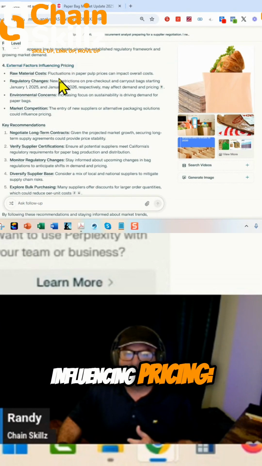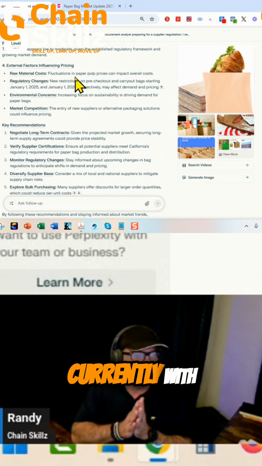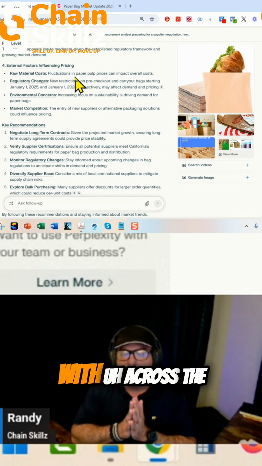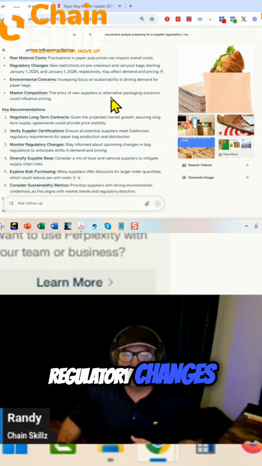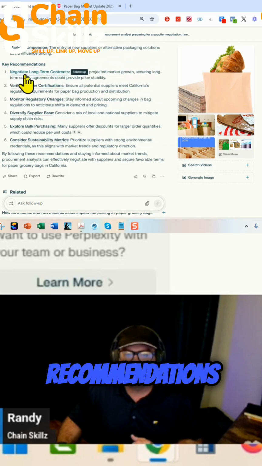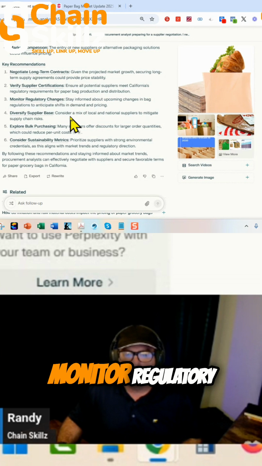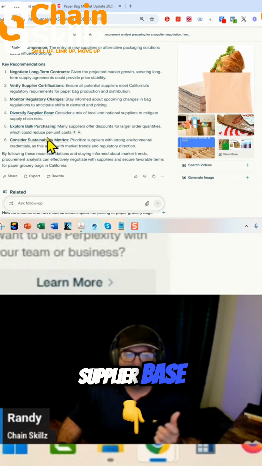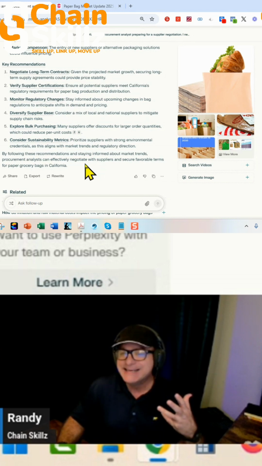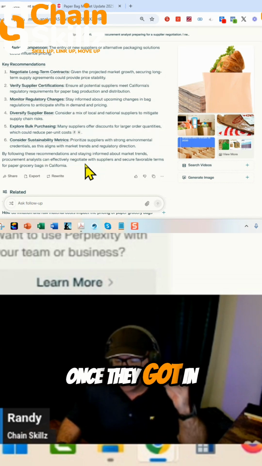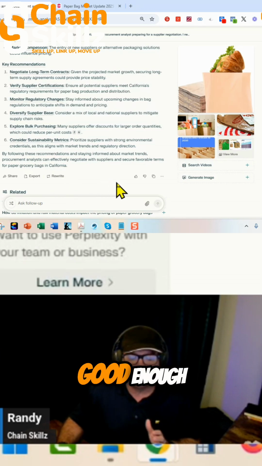External factors influencing pricing: raw material costs, paper. There are issues currently with the across-the-border paper trees, where paper comes from, regulatory changes, environmental concerns. Key recommendations: negotiate long-term contracts, verify supplier certifications, monitor regulatory changes, diversify your supplier base, explore bulk purchasing, and consider sustainability metrics. Now, it took me longer to read it than it took it to do it. Once it got in there, it took about one minute. That research was done, but that's not good enough.